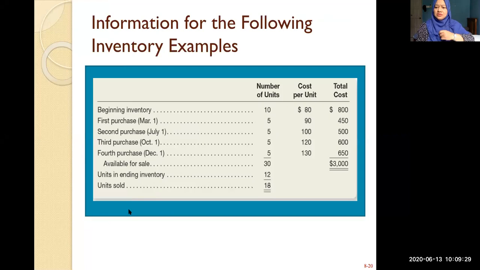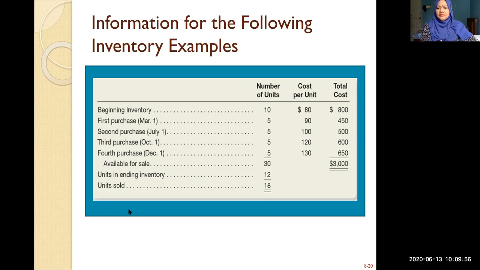Your closing stock is 12 units. Again, you have 30 units available for sale. How do you know that? Because you start from your beginning inventory plus your purchases, then you get 30 units available for sale. When you do stock take, you see that you only have 12 units. It means that the remaining 18 units have been sold. That's how you get it.